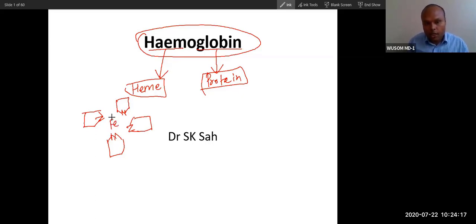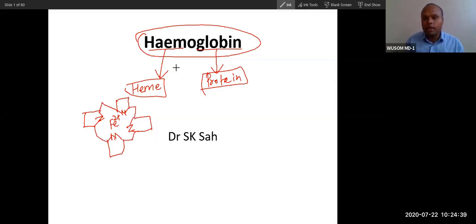Iron is present in the ferrous form. Only hemoglobin and myoglobin are heme proteins that have iron in the ferrous form. Other proteins will have iron in the ferric form. So remember this very important difference. So this is hemoglobin.